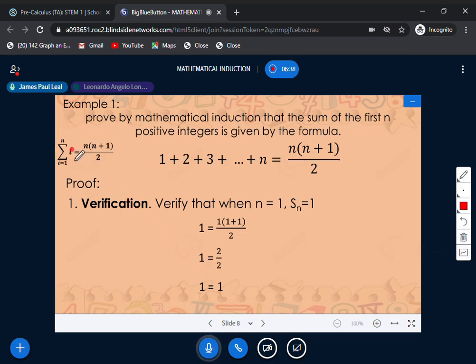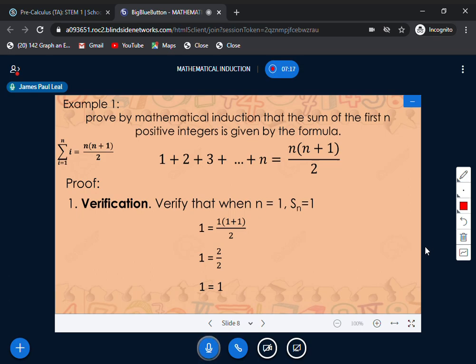We have the summation of i from i equals 1 up to n, and we are proving that this will be the formula. If we expand this, starting from 1, since this is a sigma notation, we have 1 plus 2 plus 3 and so on up to n, and this will be the formula. How to prove that? All you have to do is follow the given steps.